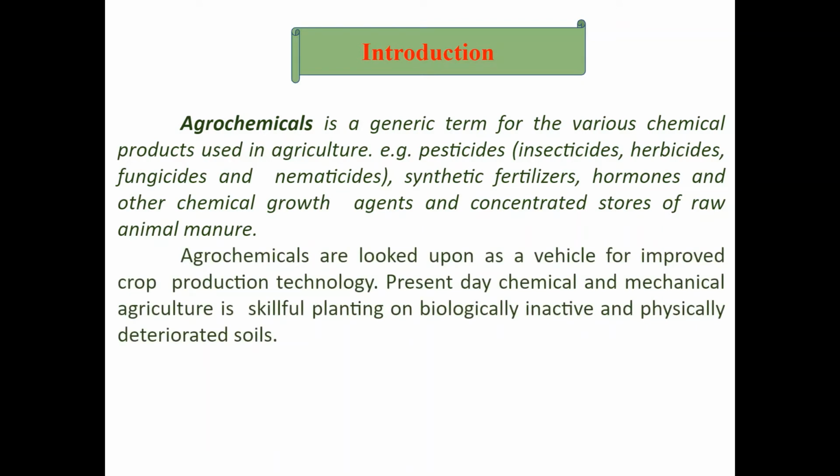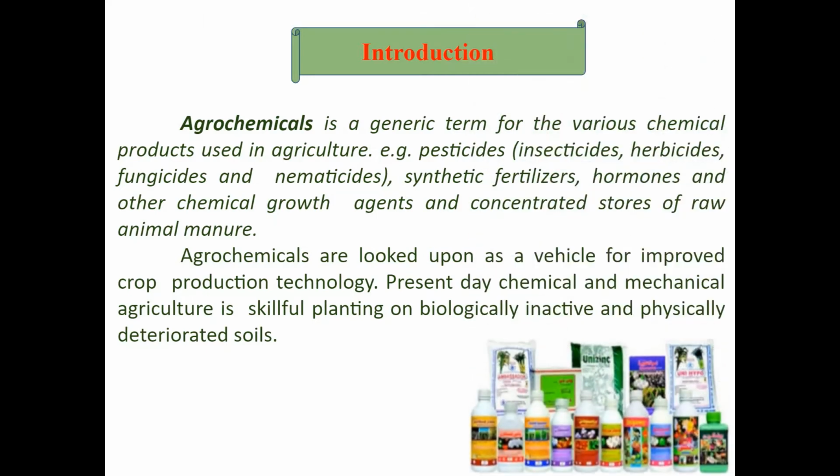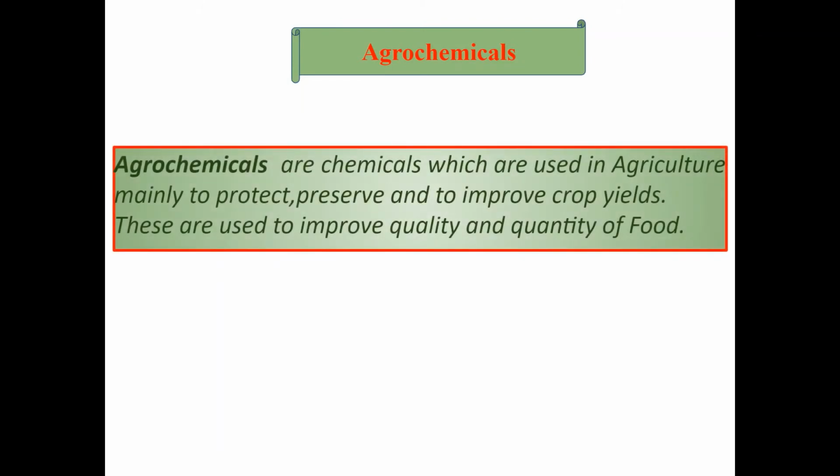Agrochemicals are looked upon as a vehicle for improved crop production technology. Present day chemical and mechanical agriculture is skillful planting on biologically inactive and physically deteriorated soils. In simple words, agrochemicals are chemicals which are used in agriculture mainly to protect, to preserve and to improve crop yields.